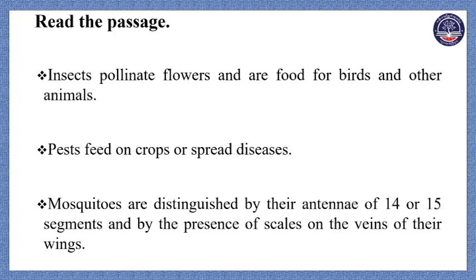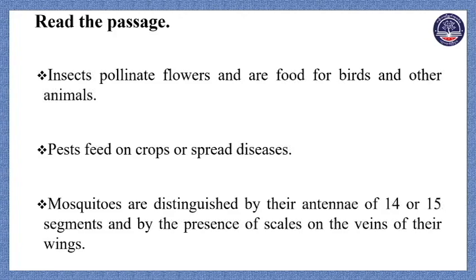One such insect is the mosquito. Okay, so next paragraph. There are about 3,000 species of mosquito, which are distinguished by their antennae of 14 or 15 segments and by the presence of scales on the wings.